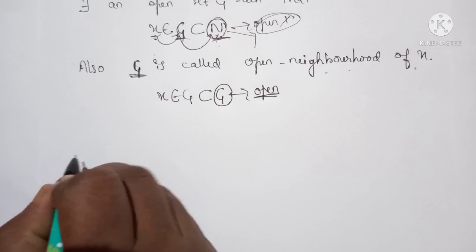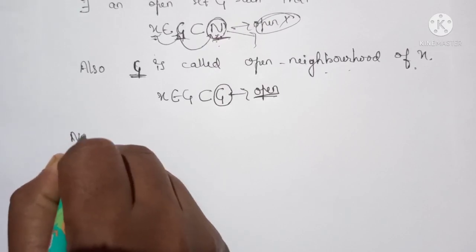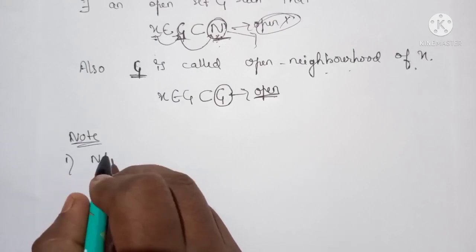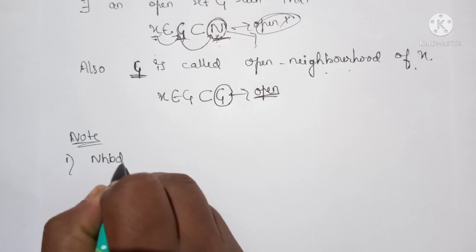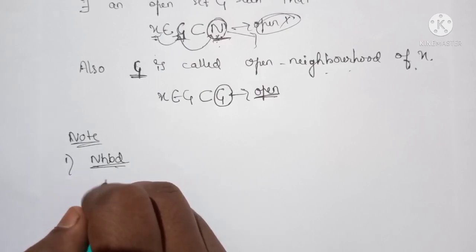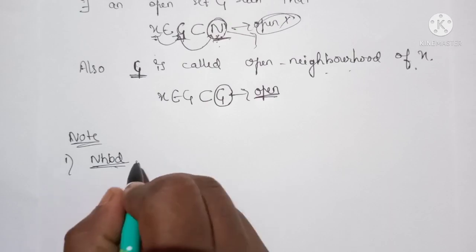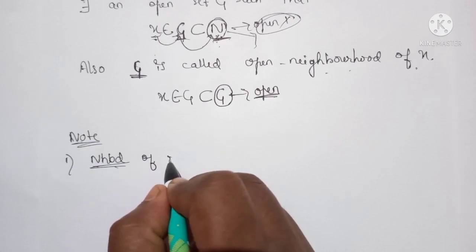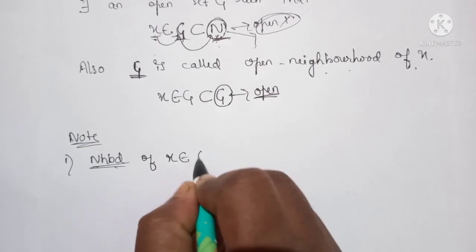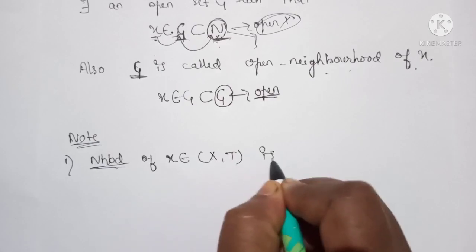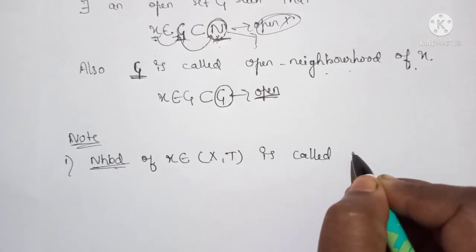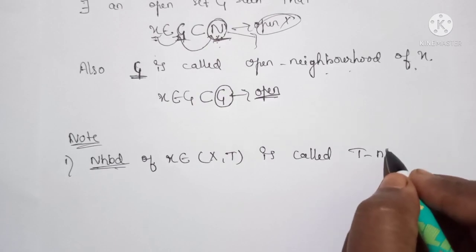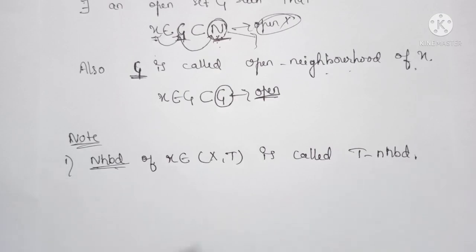So here we have a note. First one, neighborhood. In short, a neighborhood is denoted by this symbol. A neighborhood of a point x belonging to the topological space (X, T) is called a T neighborhood.